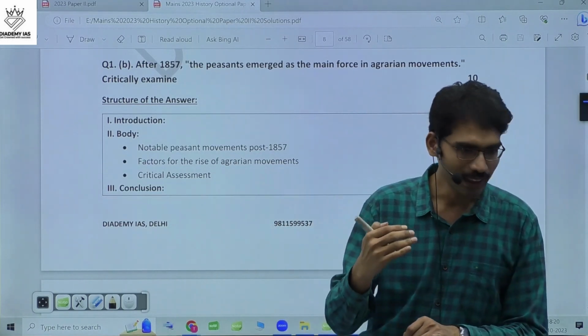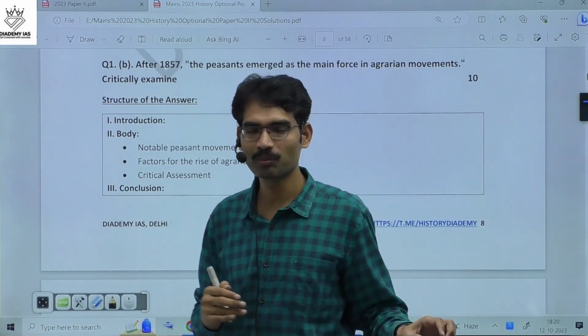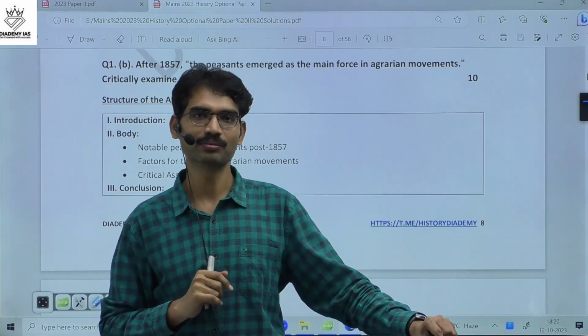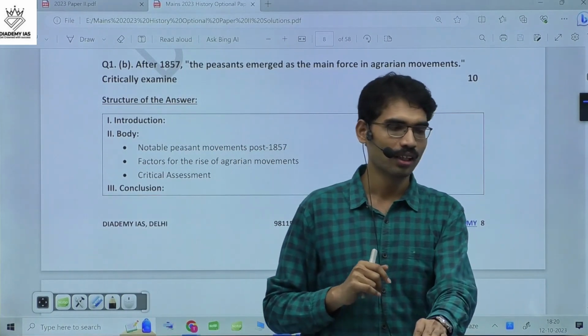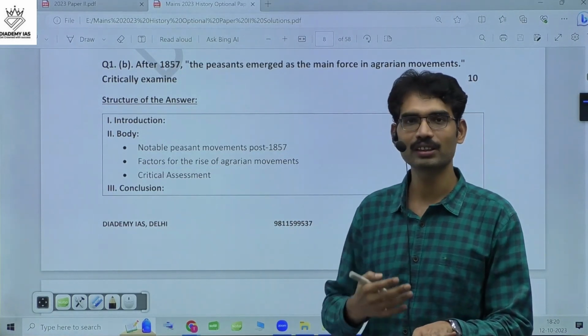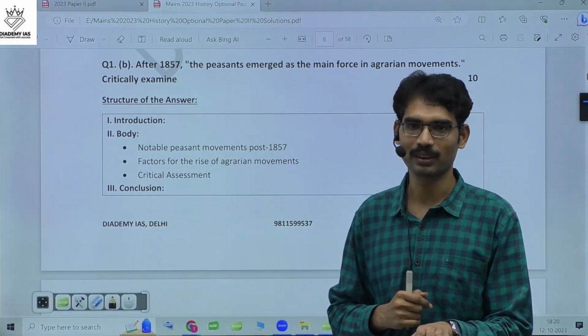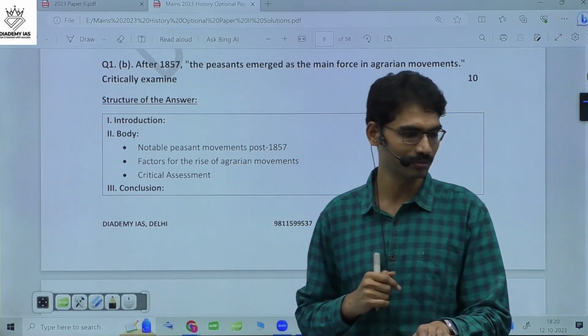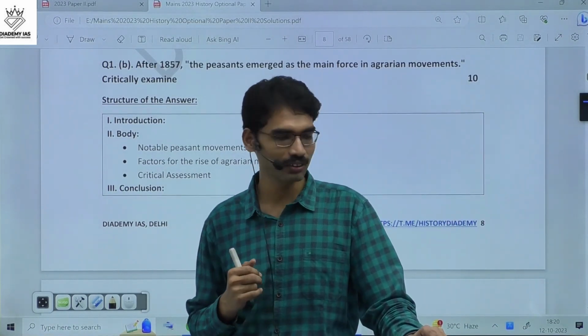Do you think only peasants participated in the agrarian movement? No other class participated? Along with peasants, other classes like enlightened individuals also supported the peasant movements. For example, the Indigo Rebellion. Yes, the middle class, Tarun, very good.